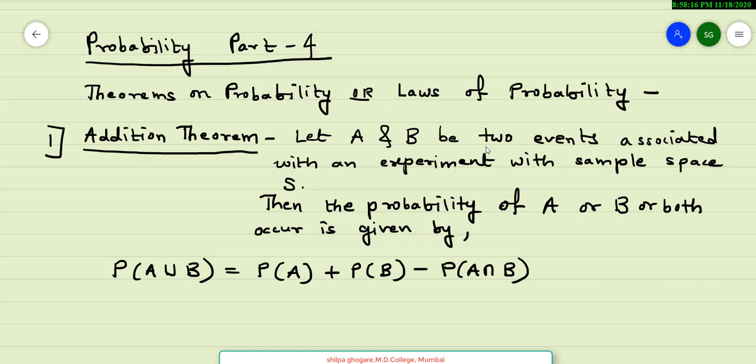Let A and B be two events associated with an experiment with sample space S. Then the probability of A or B or both occur is given by probability of A union B, which is equal to probability of A plus probability of B minus probability of A intersection B. Note that union is or and intersection is and.